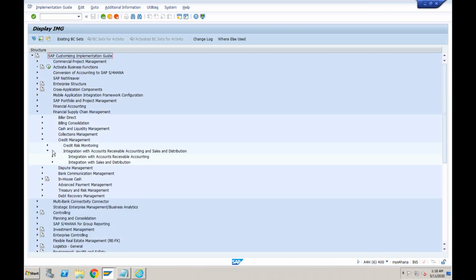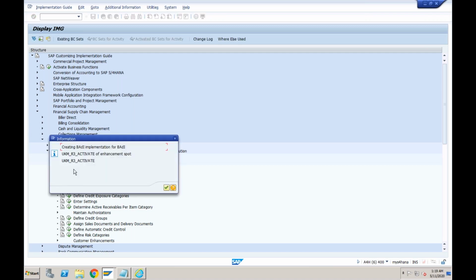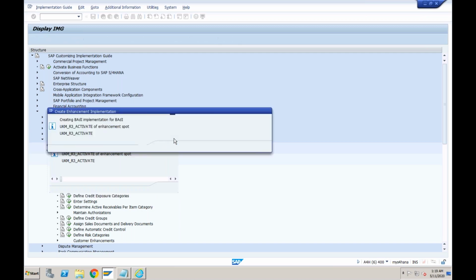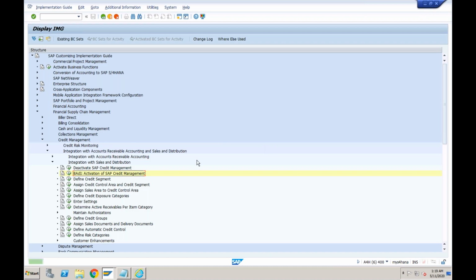This particular thing that you are able to see, the one which we are discussing, earlier instead of deactivate, it was activate SAP credit management. There was a BAdI which needed to be activated. Even now you can see this BAdI activation of SAP credit management in ECC. But here if you try this, it will just say it is already activated. So no need to touch this actually. By default, it is active.